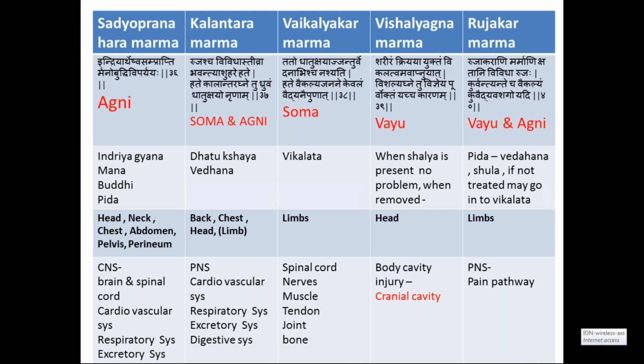Next, Vishalagna Marma is the body cavity injury, that is only the cranial cavity. Next, the Rujakara Marma is the peripheral nervous system, concerned with the pain pathway, because the word Rujakara itself highlights pain, and the whole thing is related with the pain pathway.